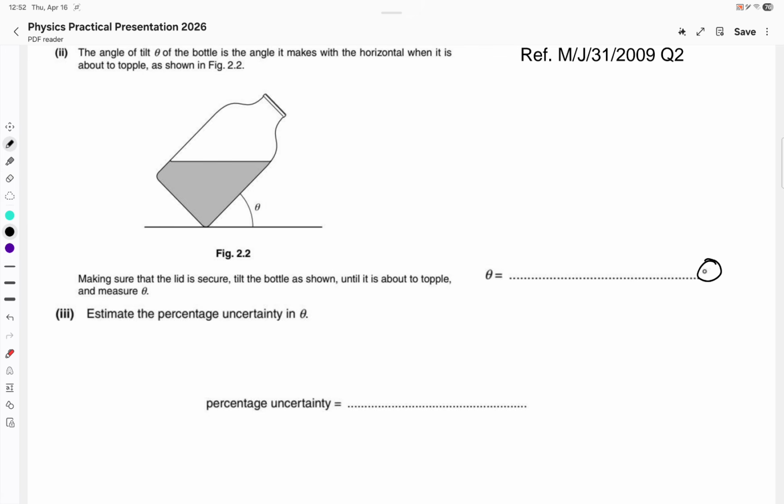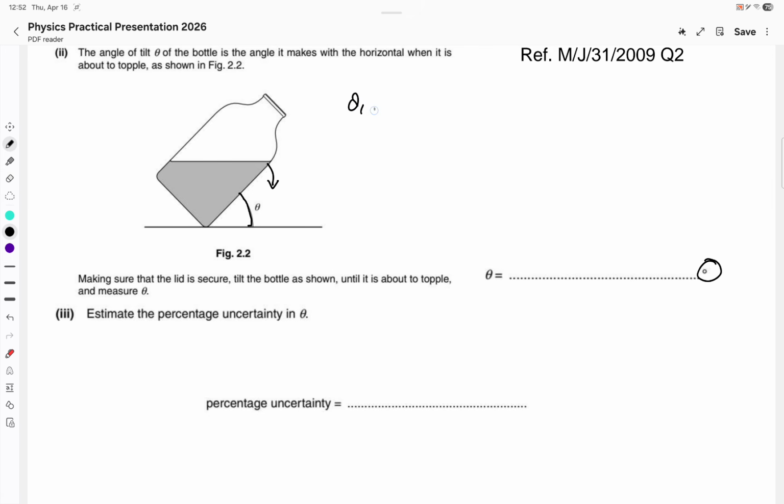Most of you have witnessed this situation when the bottle topples itself under its own weight. The moment it starts toppling under gravitational effect, what is the last angle made by the bottle? And that's a hell of a task, by the way. And obviously nobody can have a secure value of theta. It will always be a confusion.